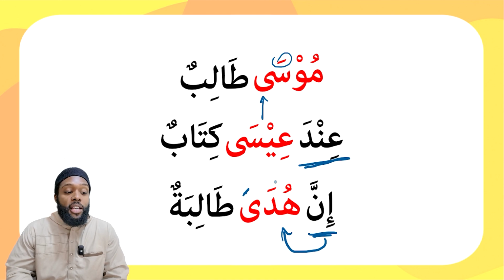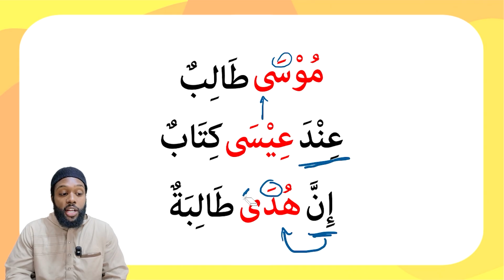The sign of it being in the state of nasab is not this fatha on the dal, right? This is incorrect. And again, in order for us to place this fatha on the alif, we would need to change this word entirely by putting a hamza there or after this alif. But this word ends with an alif, and the letter before it has a fatha, right? This is how we know that it's an ism maqsoor, and it's prevented from showing this fatha, which is muqaddar, implied on this alif, due to at-ta'adhur, right? The inability to do so. It's impossible, right? So let's get rid of this fatha here. Indeed, Huda is a student.